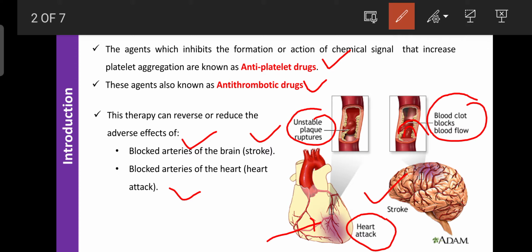So that's why aspirin is a life saving drug. For any stroke, any unwanted loss of consciousness or heart attack, doctors immediately give aspirin. Aspirin is a life saving drug because any uncertain loss of consciousness or fall of the person is related to platelet aggregation.